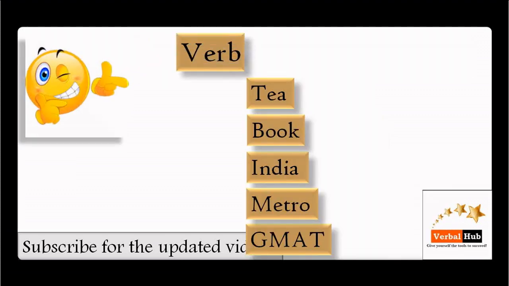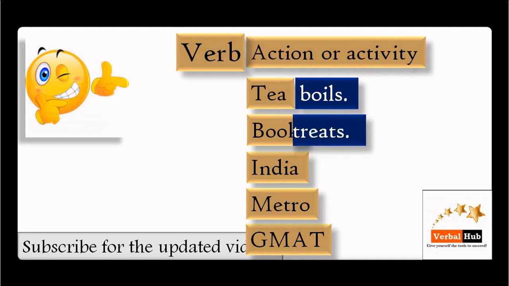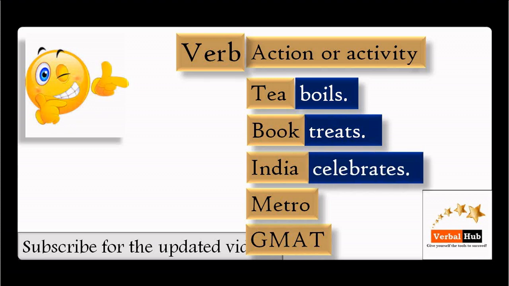Next is verb. Verb means what? Action or activity that is done by a noun. So tea boils. Boiling is the activity of tea, the action of tea, and that is why boils is a verb. Book teaches. Here teaching is an activity of the book, and that is why it is a verb. India celebrates.